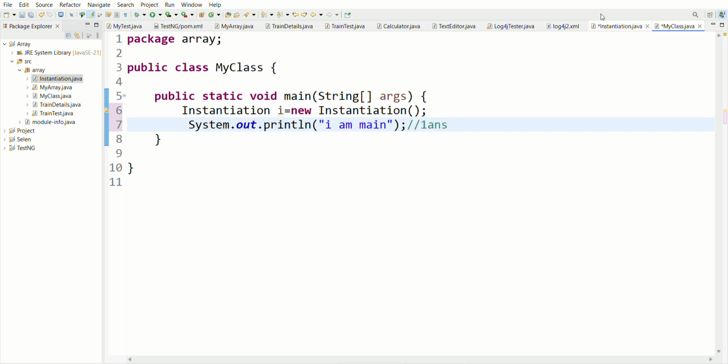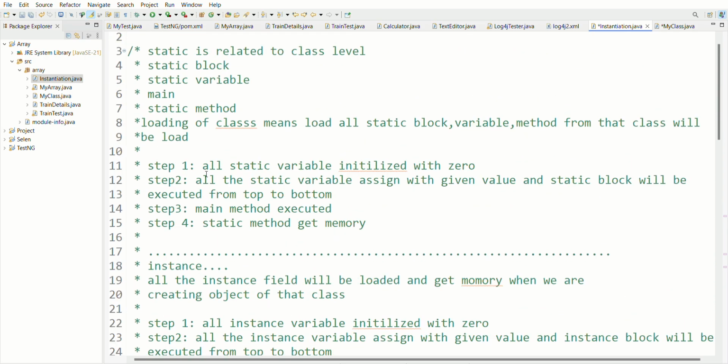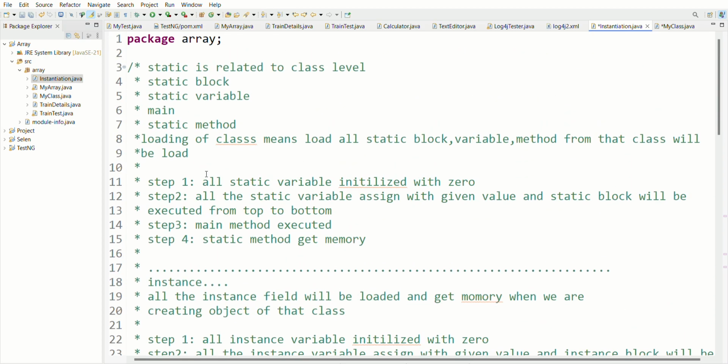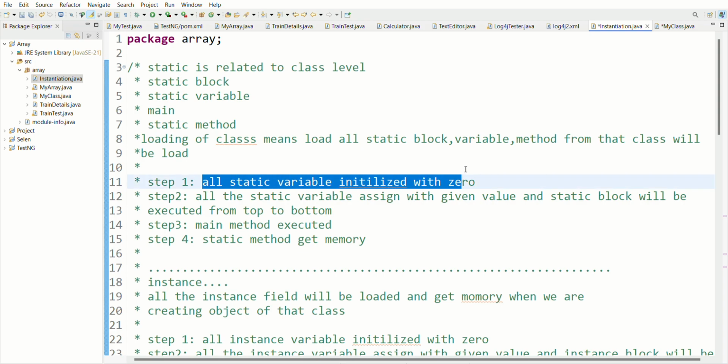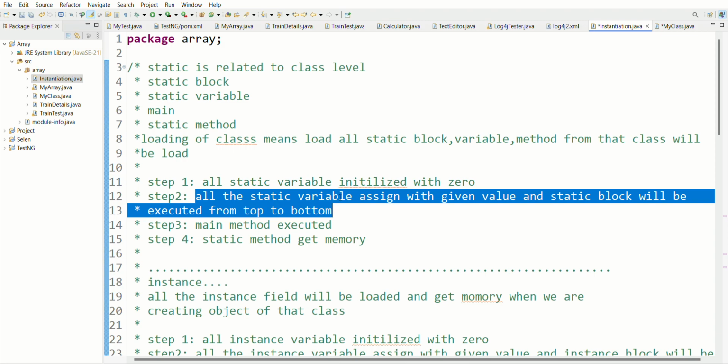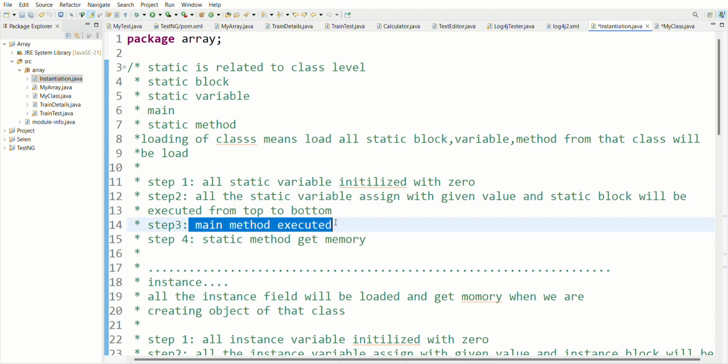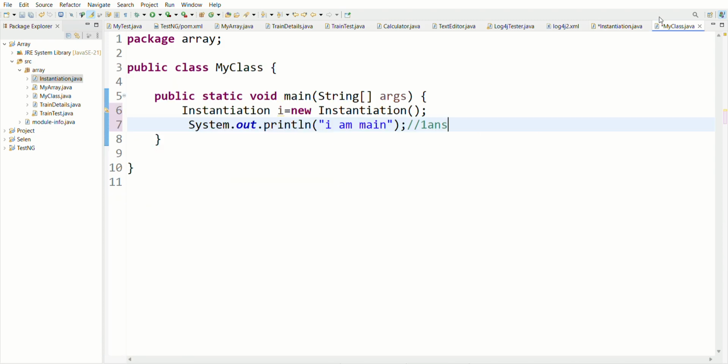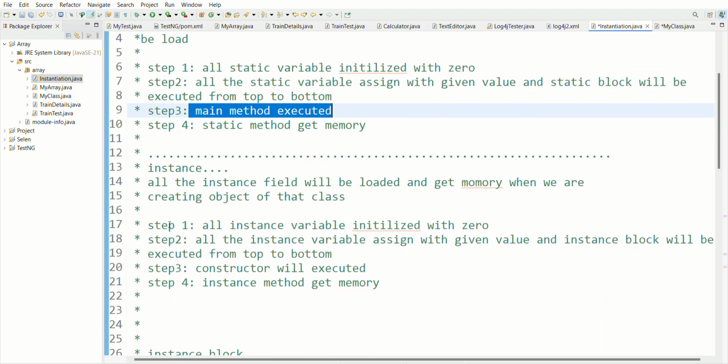Why? Because I have told you that at first, all the static will be loaded. So there is no static variable here. Remove this. There is no static variable and block. Remove this. But there is a main method. So at first the main method's printing statement should be executed. So my first answer should be "I am main 1". This should be my first output.